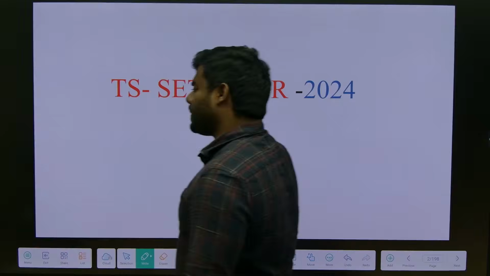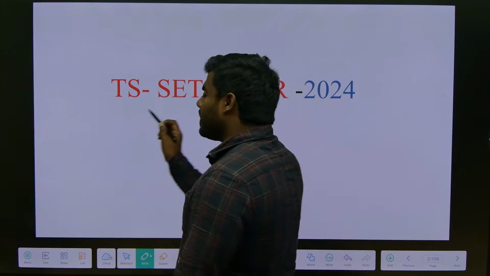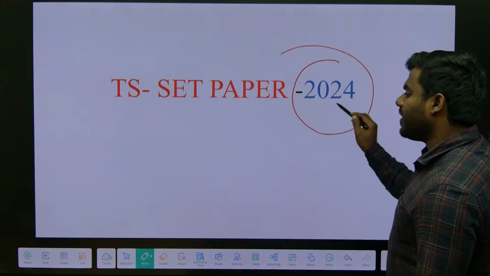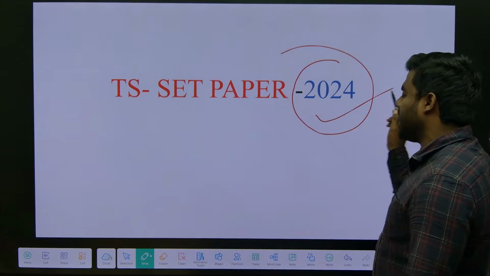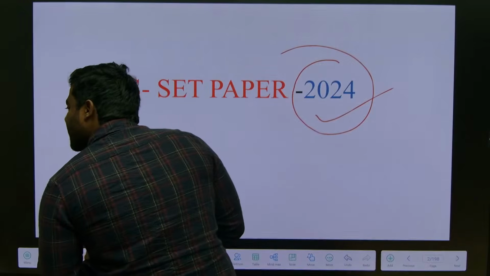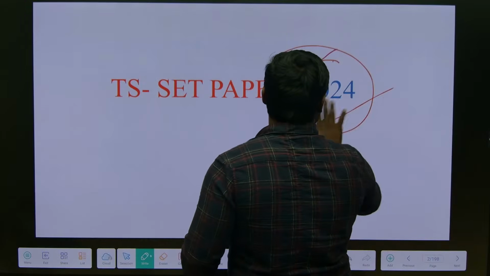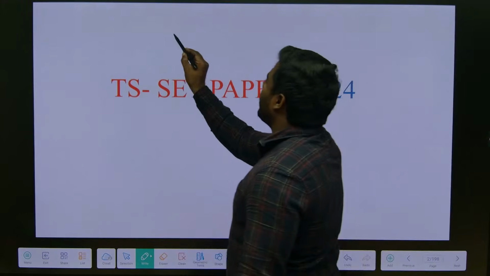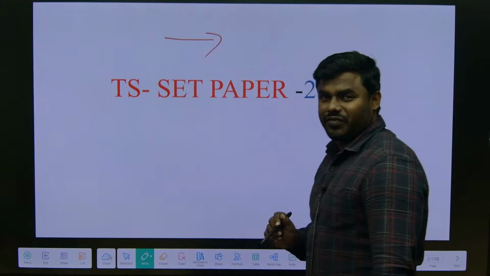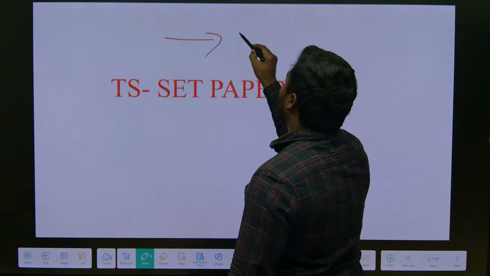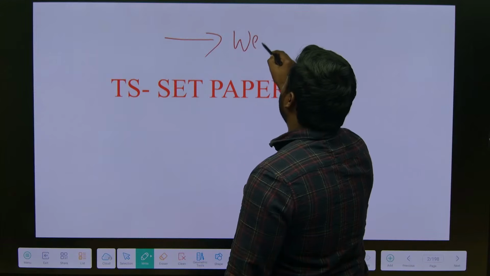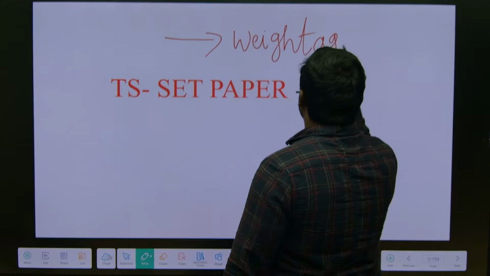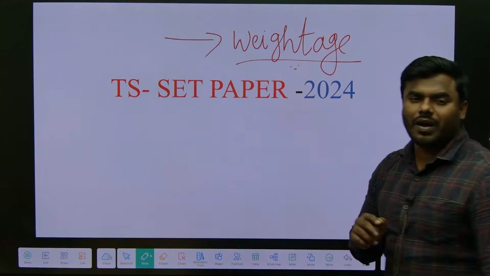Okay, perfect. So, I'll be discussing the TS set 2024 paper, the paper which happened last time, and then in the next class we will be discussing the 2023 followed by the 2022 paper. Now, everyone try to analyze the questions very carefully, and we have to understand the chapter weightage, which means from which specific unit, how many questions appeared.